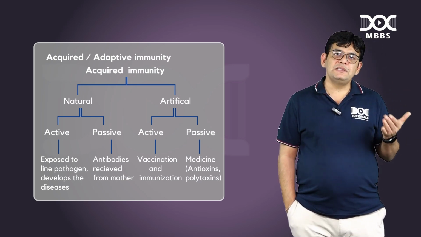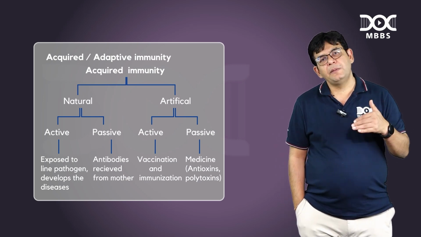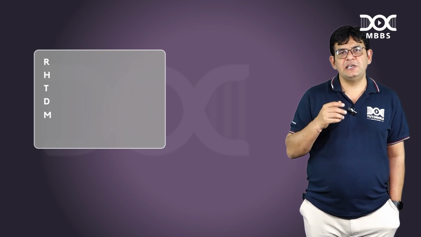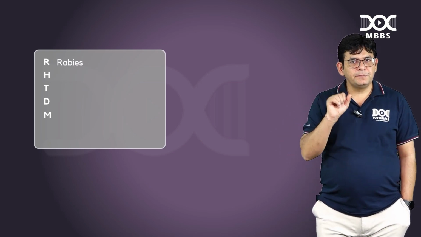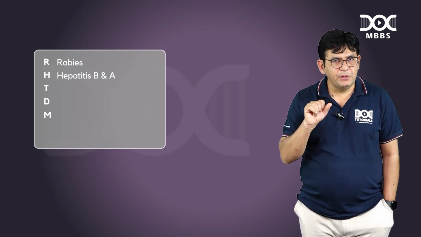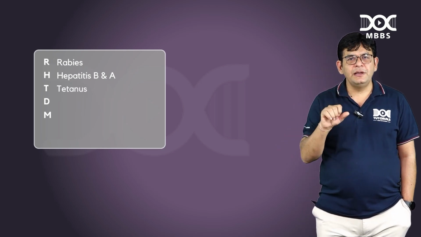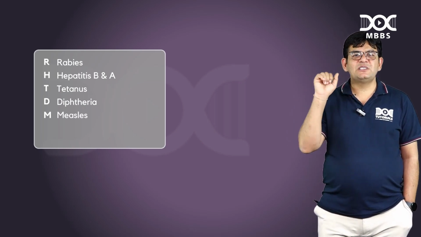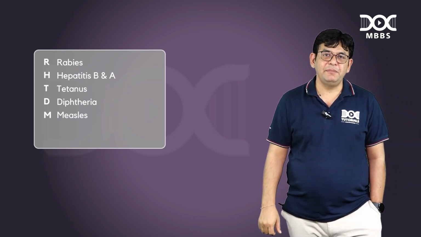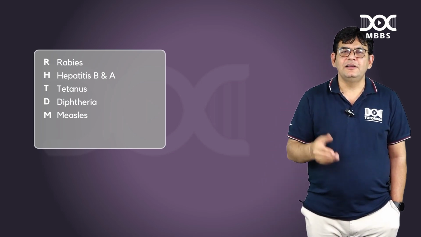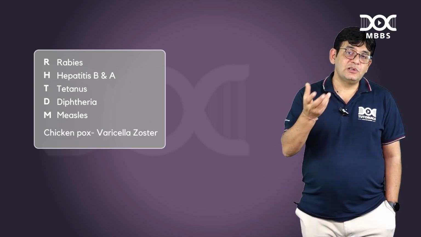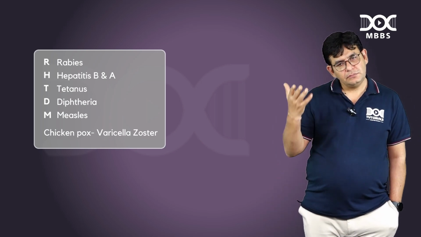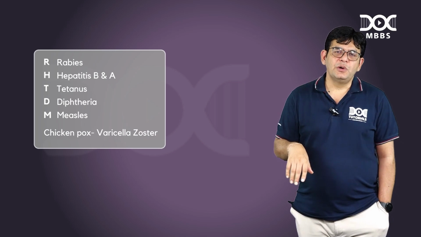So immunoglobulins are available for which all diseases? You can remember that by a mnemonic, RHTDM. And what is RHTDM? Rabies immunoglobulin, hepatitis B and A immunoglobulin, tetanus immunoglobulin, diphtheria immunoglobulin, and measles also has a ready-made immunoglobulin. Along with that, if you want to know more, varicella zoster, that is for chickenpox also, we have an immunoglobulin.